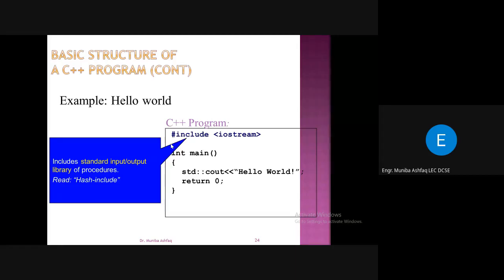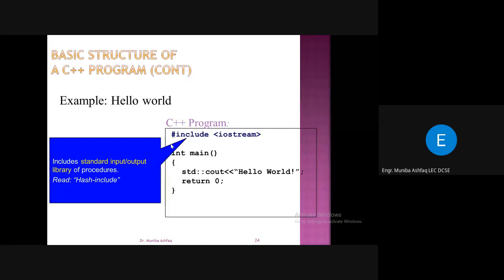Whatever program you write, just include IOStream, so that whatever you do with inputs and outputs will be handled by this library itself. You just have to care about what you want to take as input and what you want to give as output to the screen. All the behind-the-scenes functionality is in the corresponding library.